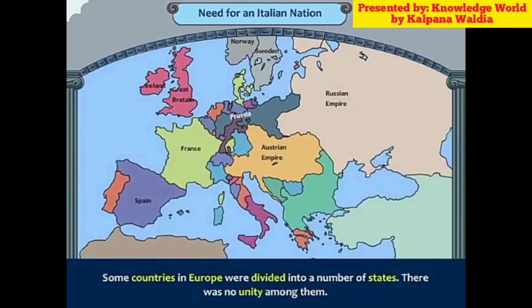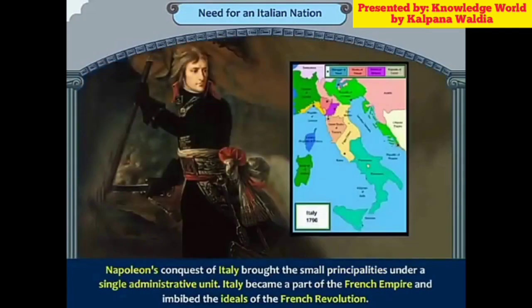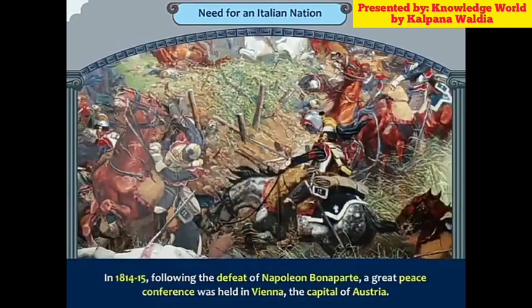Some countries in Europe were divided into a number of states. There was no unity among them. Similarly, Italy was divided into many small principalities. Napoleon's conquest of Italy brought the small principalities under a single administrative unit. Italy became a part of the French Empire and imbibed the ideas of the French Revolution.